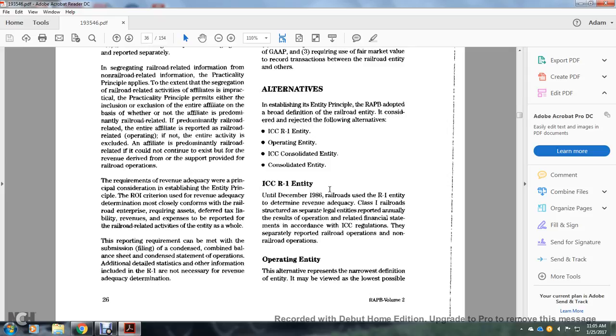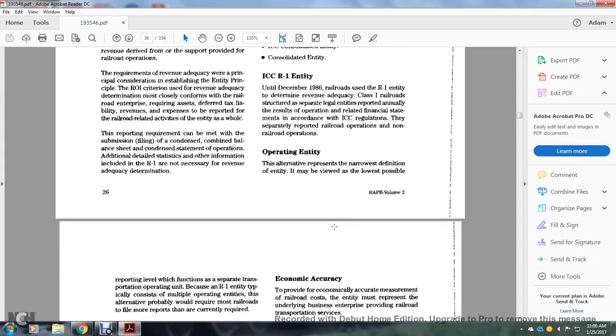Until December 1986, the railroads used the R1 entity to determine the revenue adequacy of Class 1 railroads. Structured in separate legal entities, they reported annually the results of operations in related financial statements in accordance with the Interstate Commerce Commission. They separately reported railroad operations and non-railroad operations.